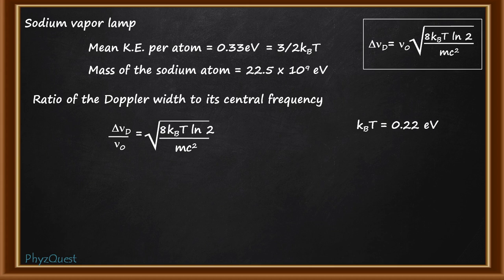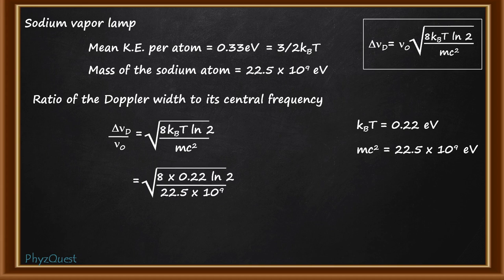The mass is already given in terms of energy, that is mc square of the sodium atom, which is 22.5 into 10 to the power 9 electron volt. Putting these two values in the expression, this will be equal to the square root of 8 into 0.22 into ln2 divided by 22.5 into 10 to the power 9.